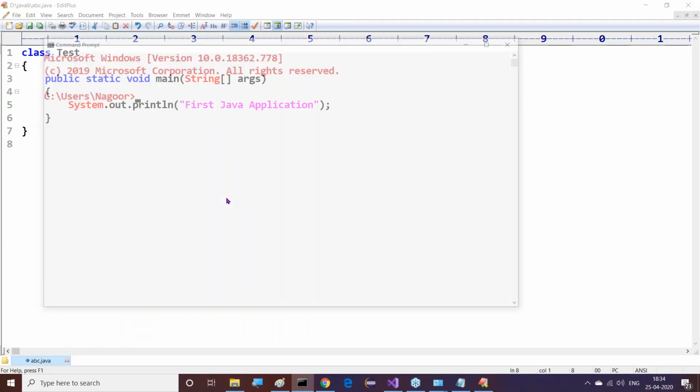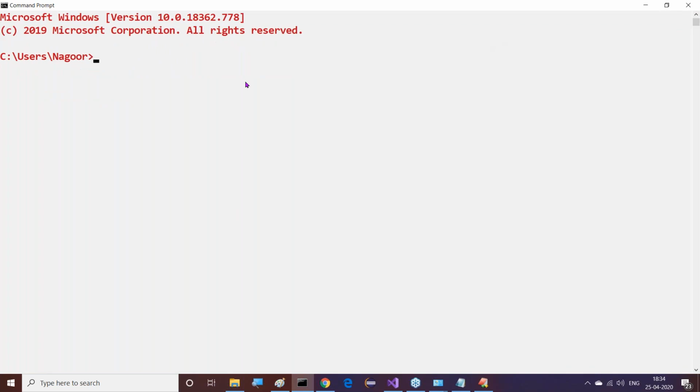Let me open a fresh command prompt. Inside this command prompt, I'll go to the location: d: then cd space Java 6. There only we saved our Java file. Now, which version of Java are we using here? At the global level, that means at the environment variable, I specified 1.8. I just opened a new command prompt. Please recognize this. At the environment variable, I provided this.